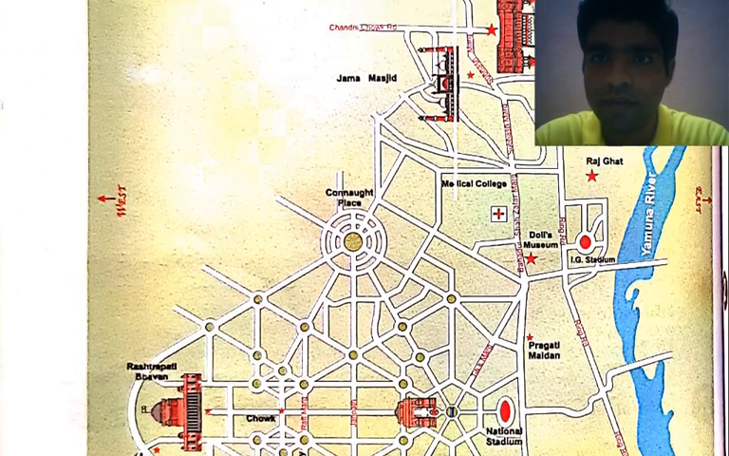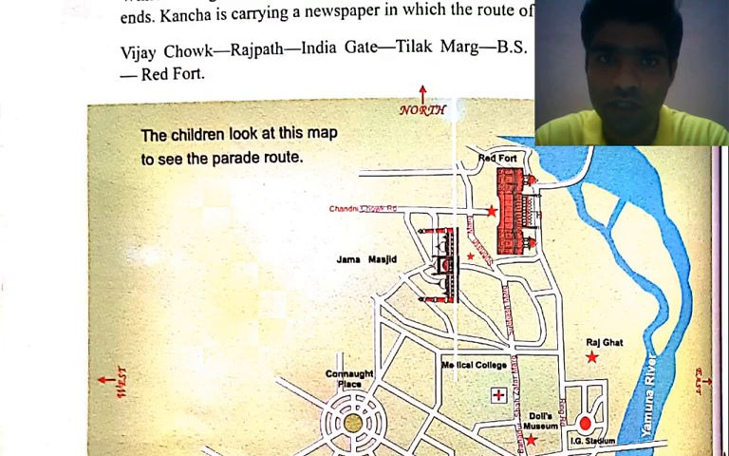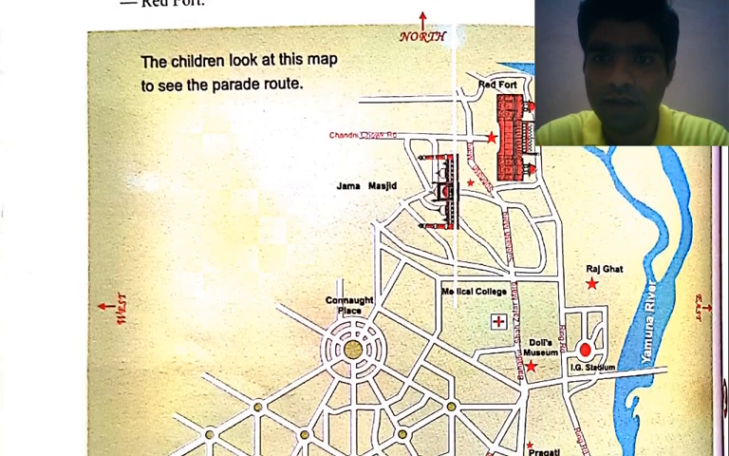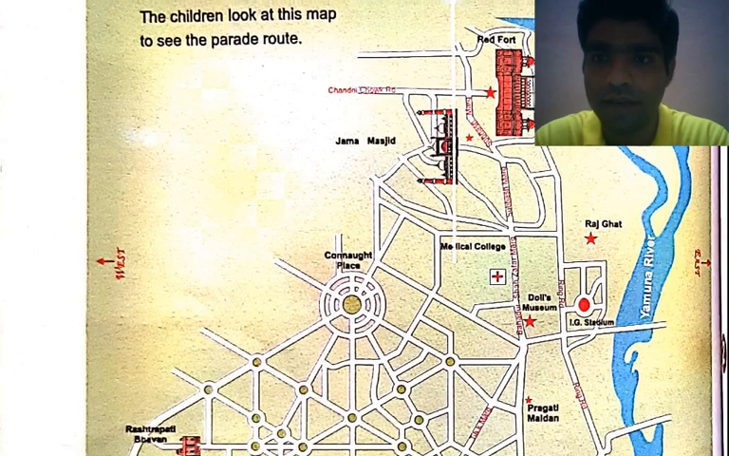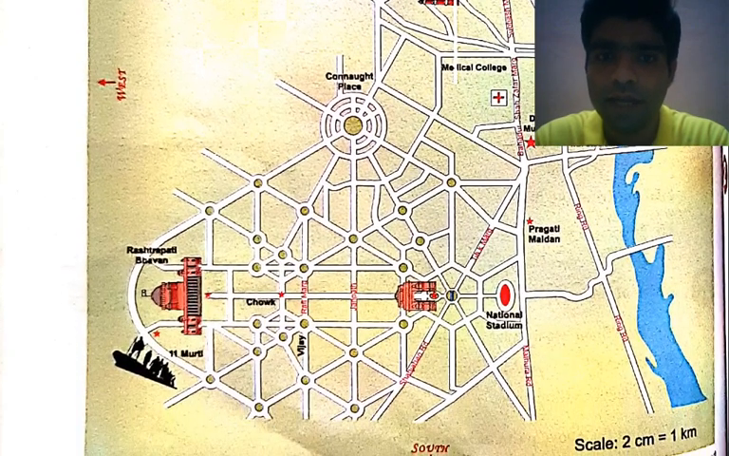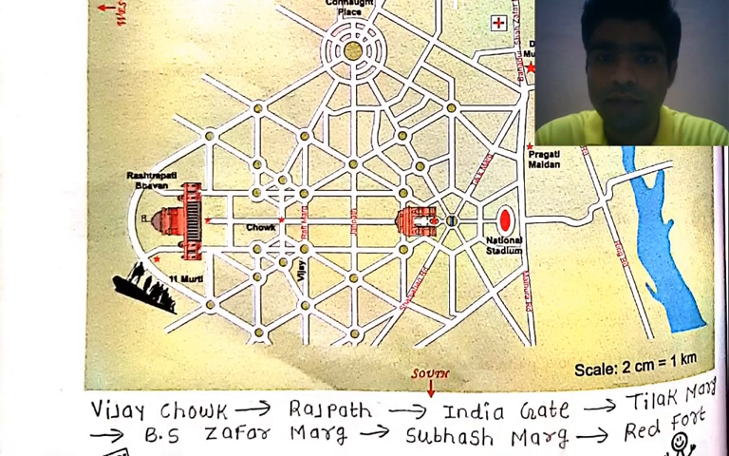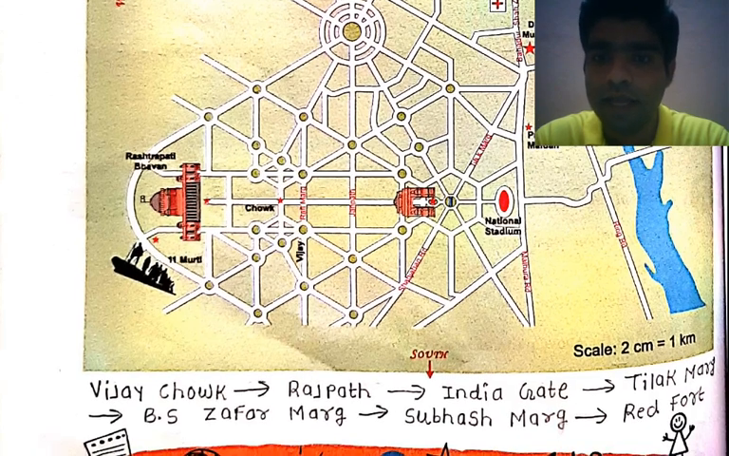Okay, now where do they start from? This is Vijay Chowk. Now see, this map has Vijay Chowk already given. Okay, by using this, Vijay Chowk is already given to you. Next is Rajpath, then India Gate, Tilak Marg, Bahadur Shah Zafar Marg, Subhash Marg, and the Red Fort. Okay, now they start from the next page, and one thing is very important.